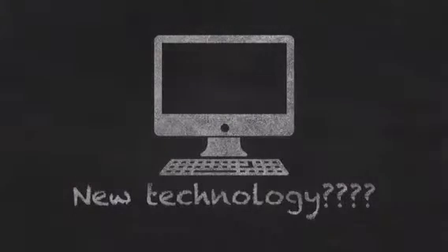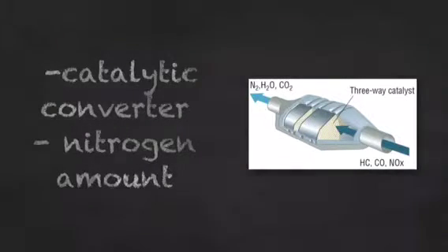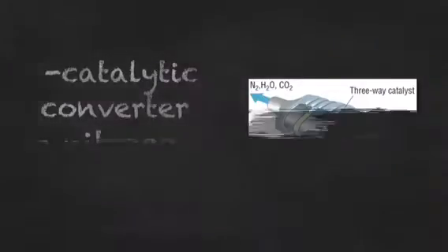What kind of new technology has been made? All kinds of new technology is being developed to prevent the extreme amount of sulfur dioxide we produce. Power plants have installed equipment called scrubbers. They are placed in smokestacks and remove sulfur dioxide from gases that are left behind. Another invention created is called the Cadillac converter. It reduces the amount of nitrogen oxide released by cars.